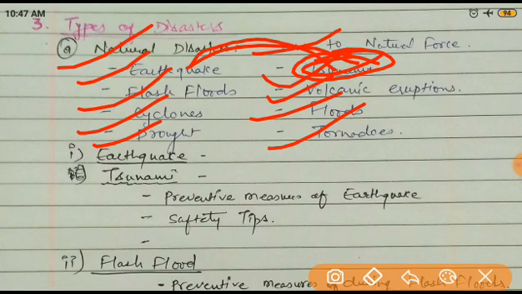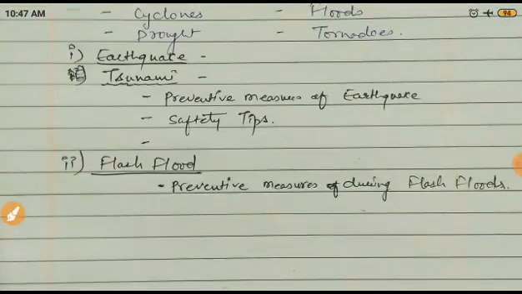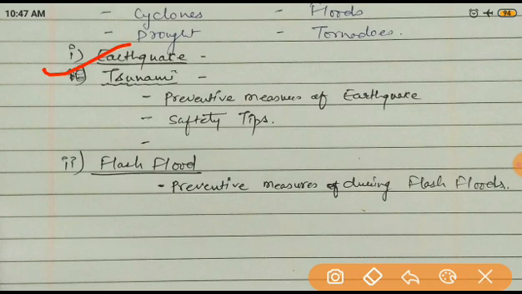First of all, we're talking about the earthquake. Now what is an earthquake? A sudden movement of the earth's crust, or we can say the vibration of the earth's surface, is called an earthquake. It is very sudden; we cannot assume when an earthquake will come. That's why the loss of property and life is very high.